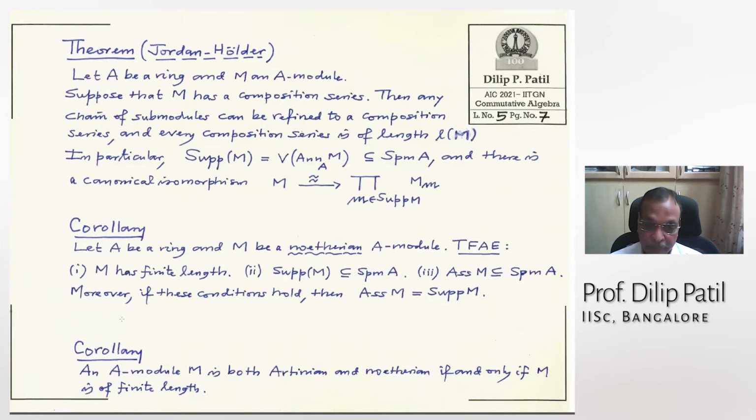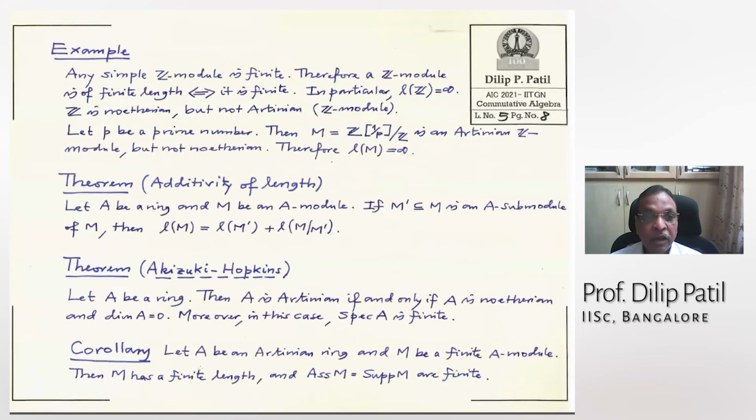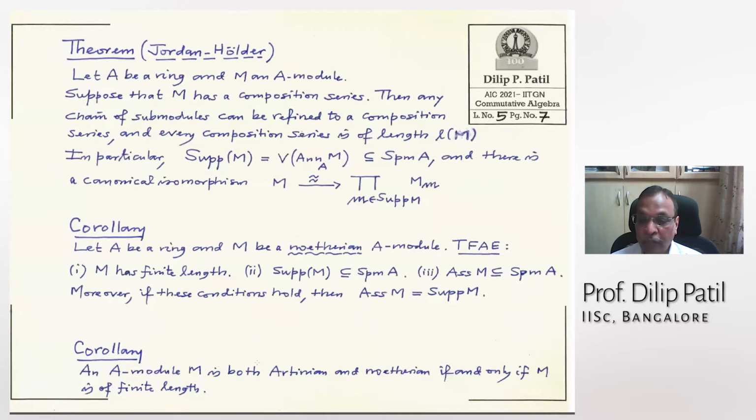Okay. The next corollary is a module M is both Artinian and Noetherian if and only if M is of finite length. So Artinian means the module has DCC and Noetherian means the module has ACC. All right, this is also chapter 7, I think. So that is how we test whether the module has finite length or not.